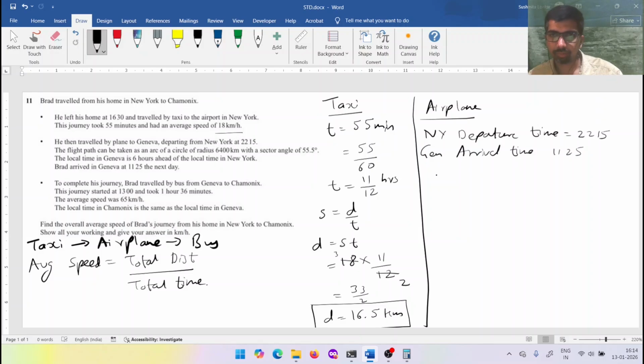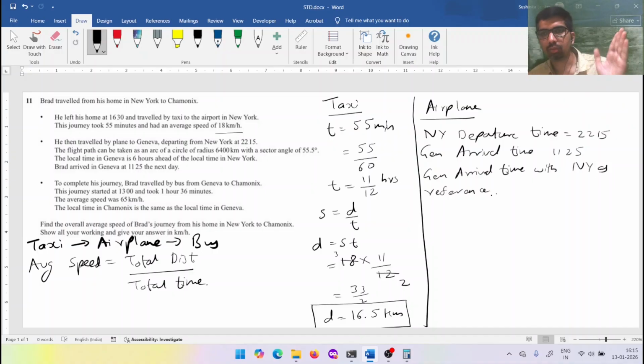So if we take the Geneva arrival time with New York as reference, now see, Geneva is 6 hours ahead, so you have to subtract 6 hours from the Geneva arrival time. So the Geneva arrival time as compared to New York will be 11:25 minus 6 hours. So that will be 5:25. So the airplane time.